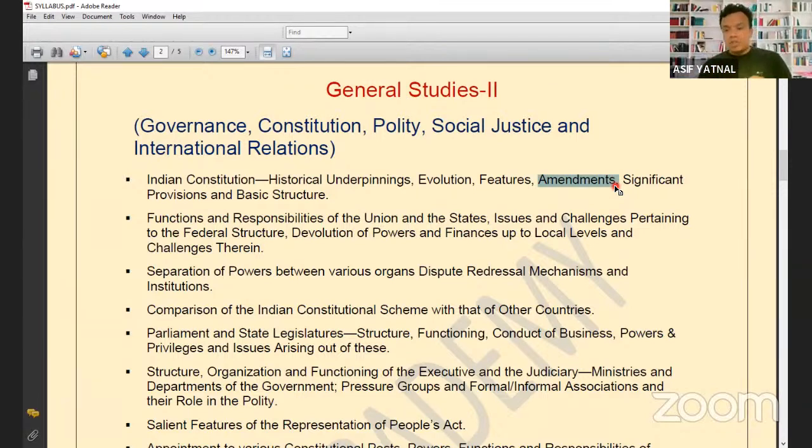तो अब amendment का जब notes बनाओगे तो क्या करोगे? What is the article related to the amendment? That is article 368. What is the procedure mentioned? Why is amendment needed? And important constitutional amendments like amendment 52, 86, then 110. जो भी important constitutional amendment है, you will write it down.